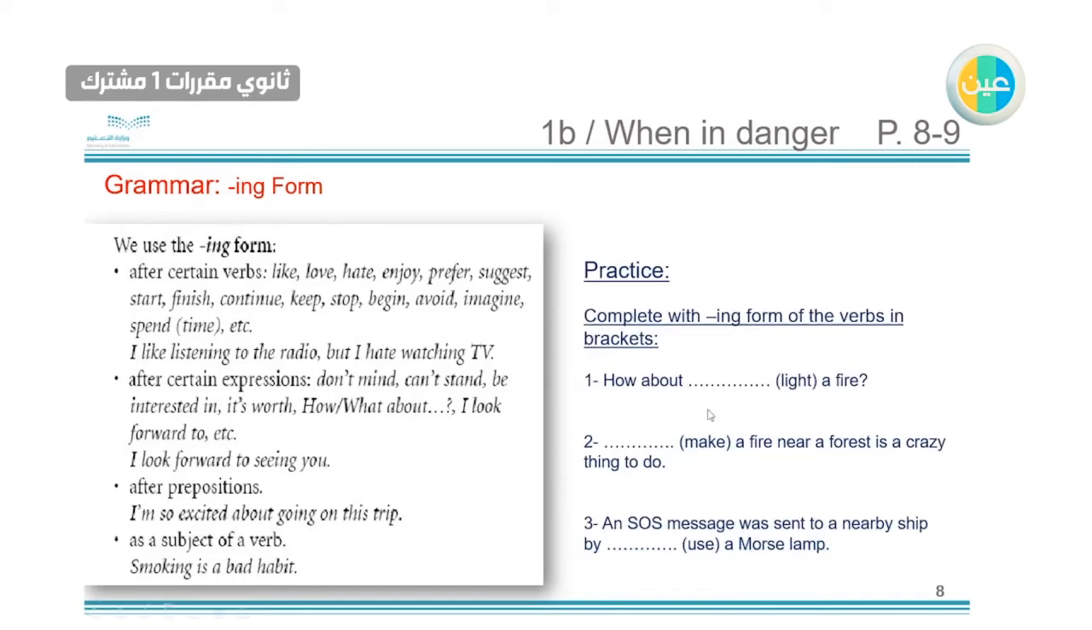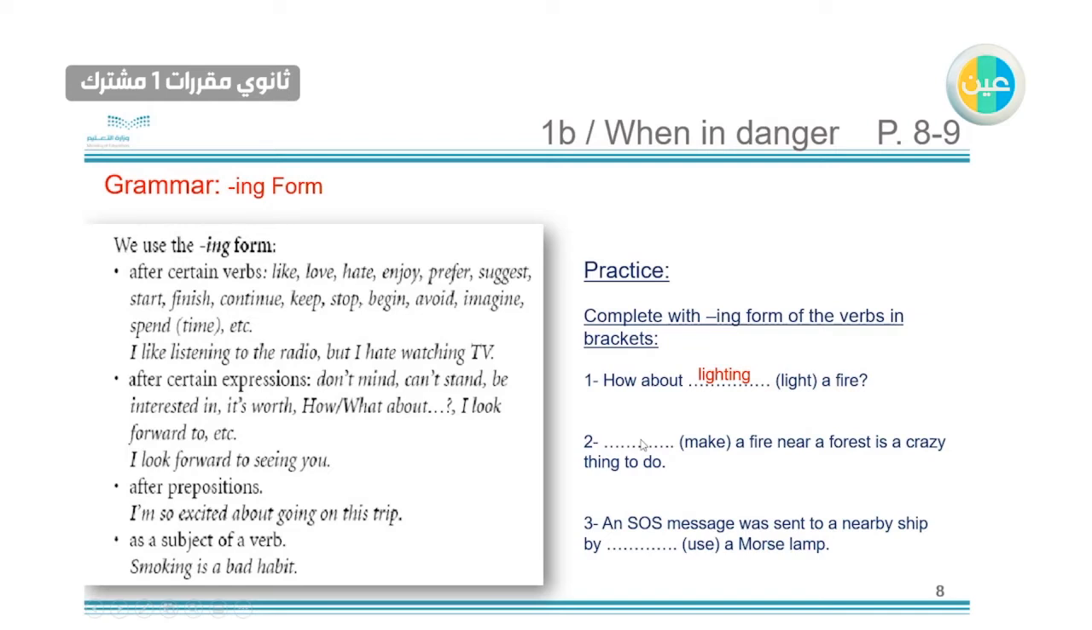So it's clearly that we will add -ing for all of this, but we will take the reasons behind adding -ing. So for the first one, how about lighting a fire? We add -ing because it comes after how about. As you can see here, after certain expressions, how about.